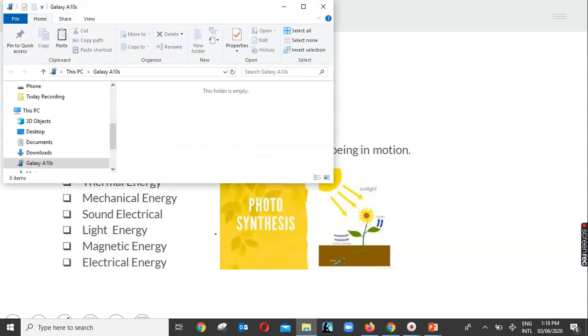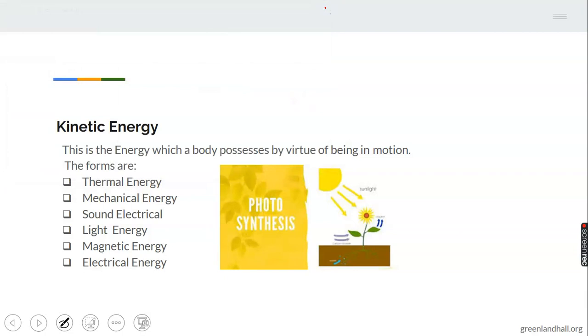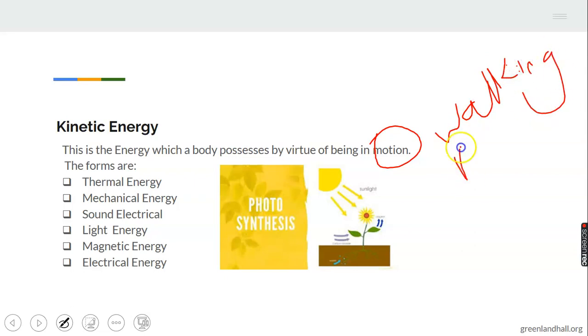When you talk about motion, what does it mean? Motion means movement, like when you walk. So when you are moving or doing anything that has to do with movement, what you are exhibiting at that time is called kinetic energy. You are using kinetic energy to walk, to wash your clothes, to wash your plates, to move to the bus stop, to buy something, to do anything whatsoever. The energy you are using when you are doing an activity is called kinetic energy.